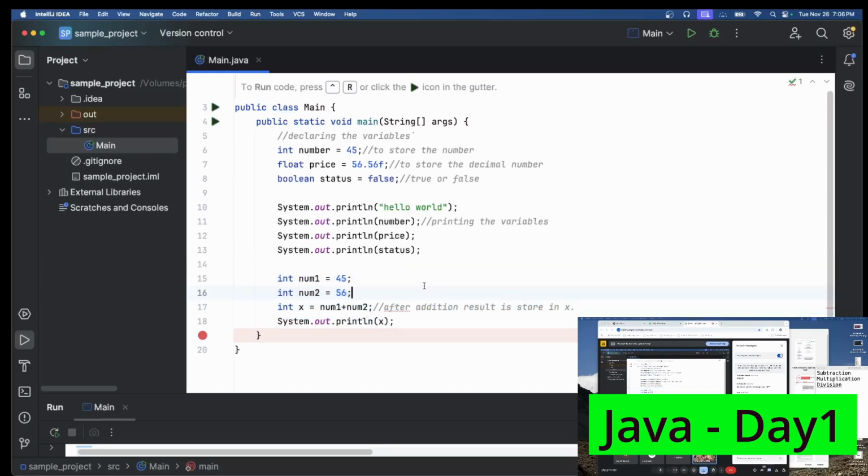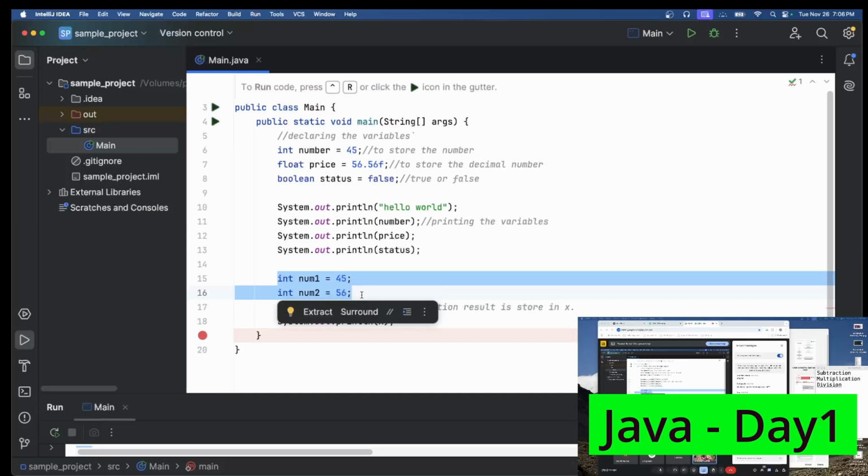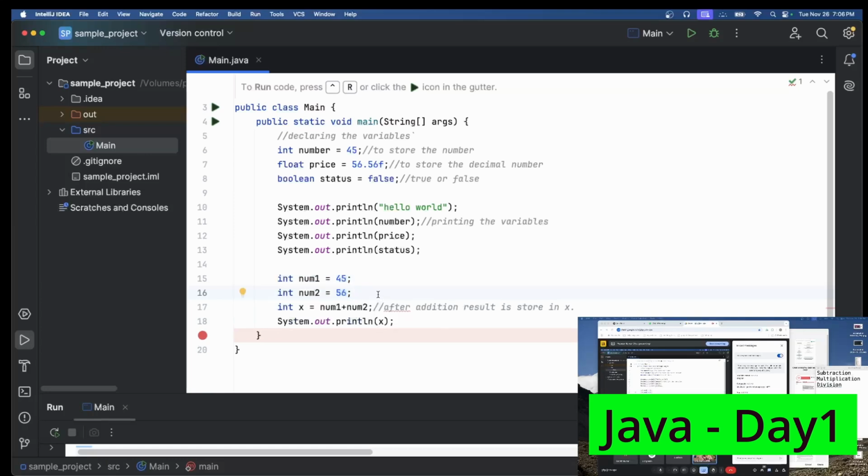Okay, so the next thing is we are going to see the methods. Until now we just saw how to define a variable and assign one value to it, but if you want to use some logic that can be used in multiple places, then we need functions. For example, I want to create an addition function, so that function will just perform the addition and give me the result. This line will just add those two numbers.